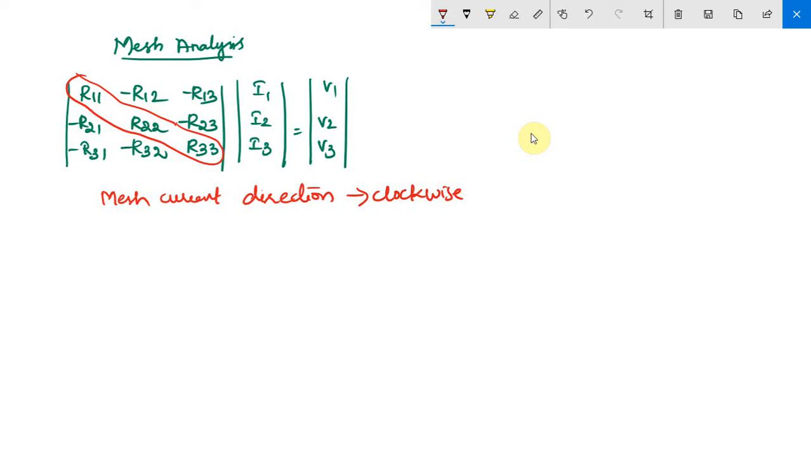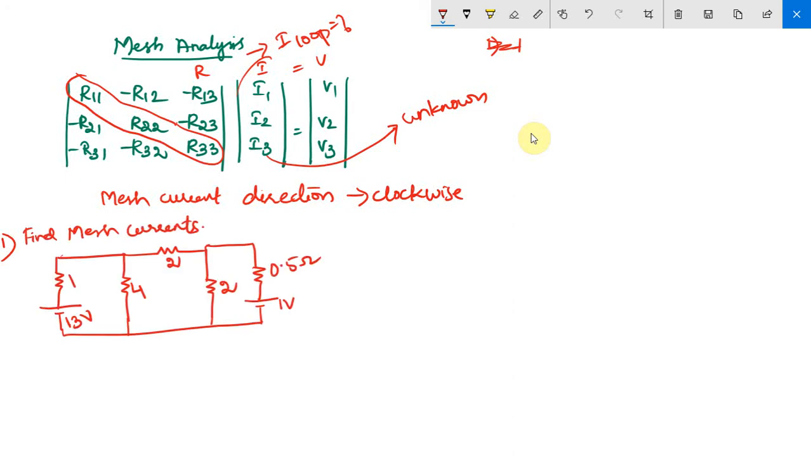Now, mesh analysis is meant for finding out the currents. So here the I matrix alone is unknown. The I matrix, your loop currents, are said to be unknown. Find the mesh currents. The order of the matrix for this problem is 3 cross 3. See the number of meshes present in it.